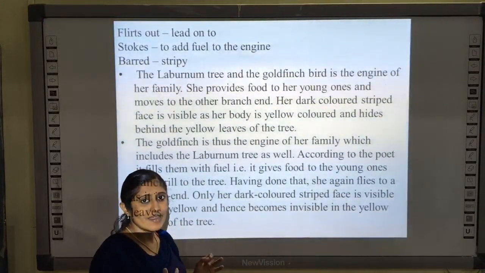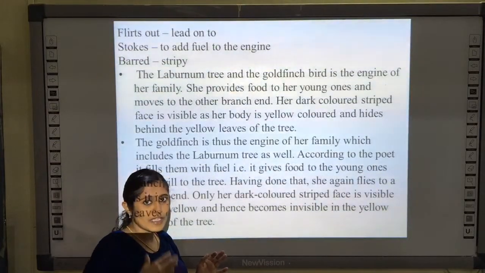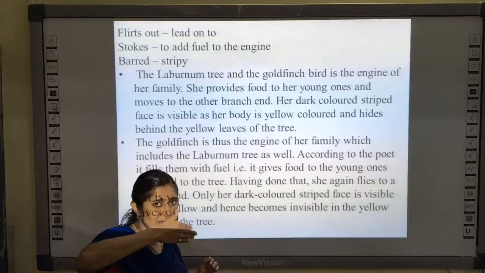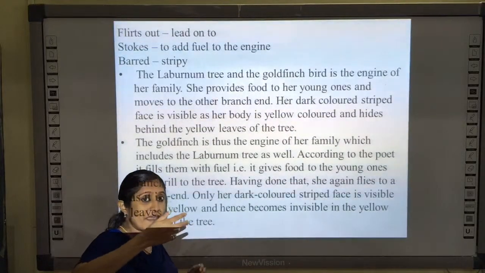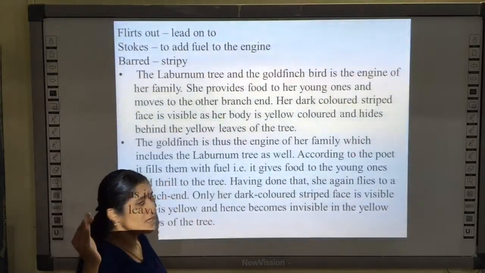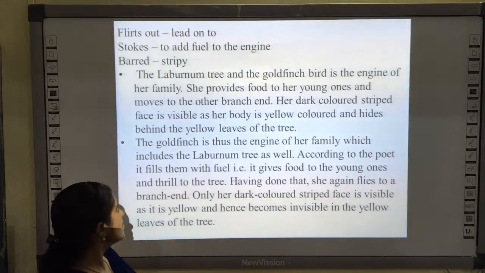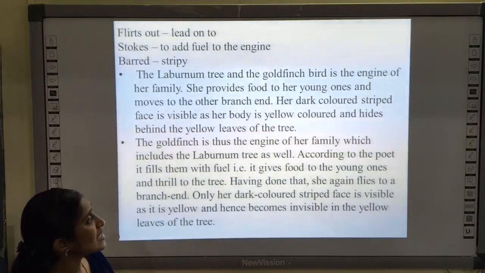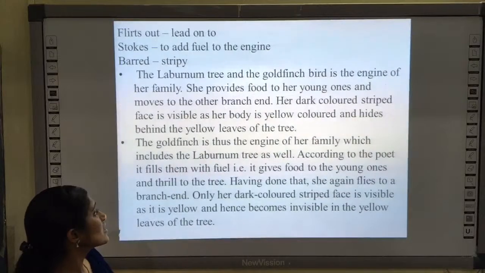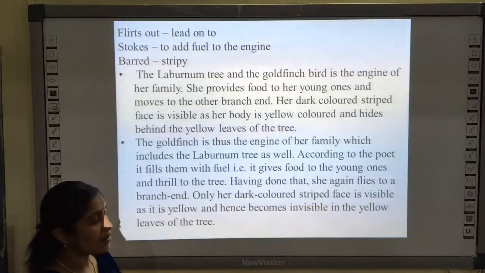The black color is shown as a barred face, or the shadow of the branches is falling over the face of the bird. It can be understood in two ways. The goldfinch is thus the engine of a family, which includes the laburnum tree as well.